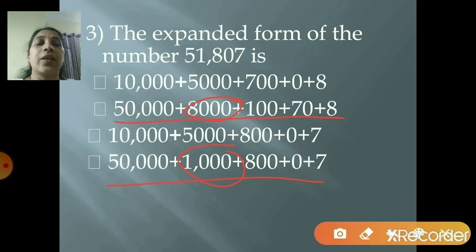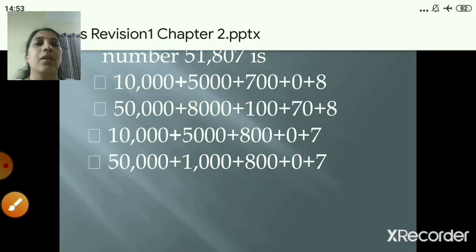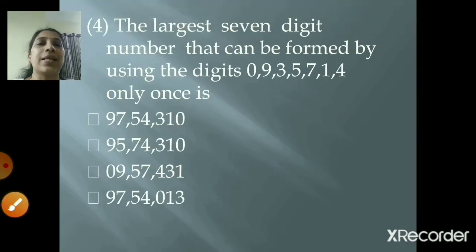But just check whether it is correct further or not. 8 is in which place? Hundreds place. You can see 800 is given, yes. Next is 0. So 0 is there, yes. And what is the next number? 7. So 7 is there, yes, 7 is also there. So that means your fourth option is correct. So you can select the fourth one, right? That is your answer. Now let's go to the next one.